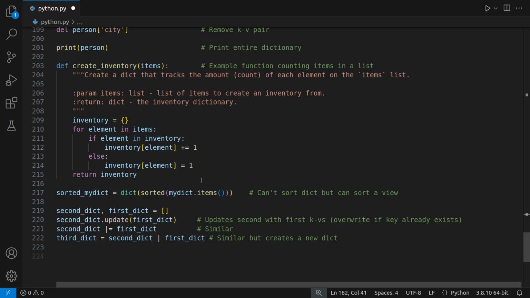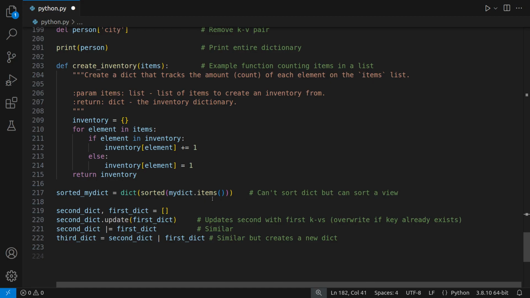Very similar thing. Now, remember that intrinsically a dictionary does not have order. Although there is this whole first in, first out thing, intrinsically it doesn't really have order. It doesn't matter where the key value pairs are in terms of retrieving values fast, as if it were like a database. So you can't sort a dictionary. However, what you can do is you can sort a view.